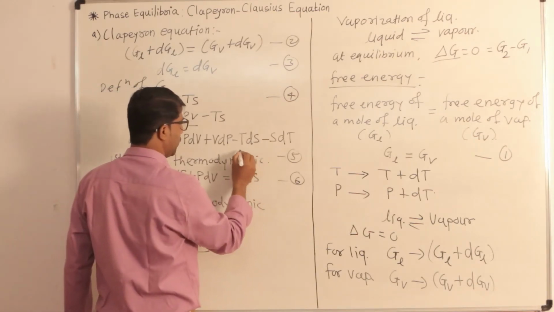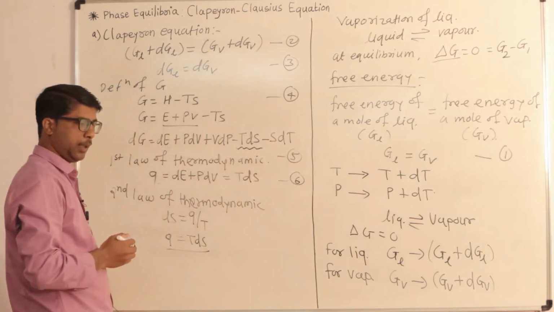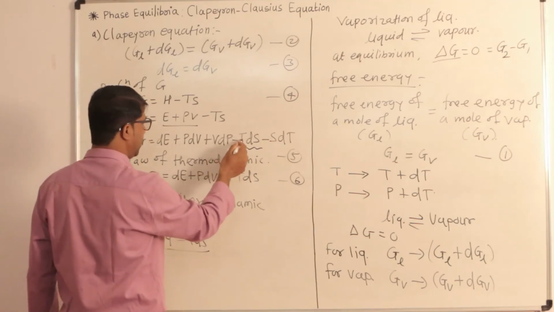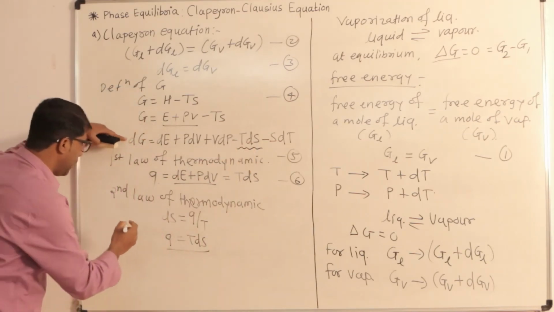Observe equation number 5. Here we have the TdS. In the next step, we are going to replace this TdS by this value and rewrite this equation.